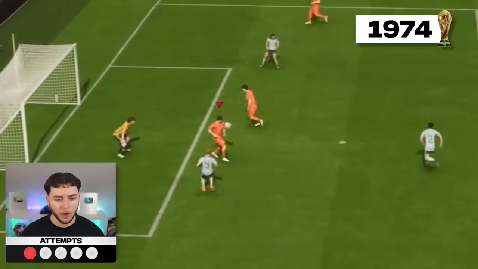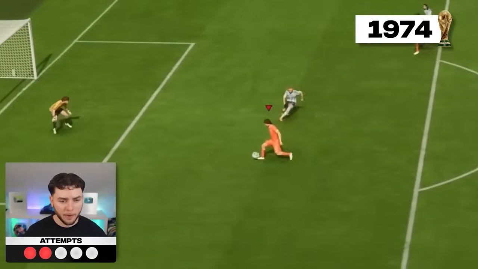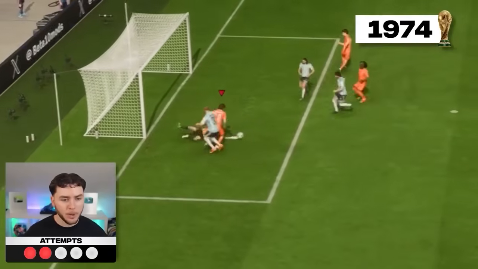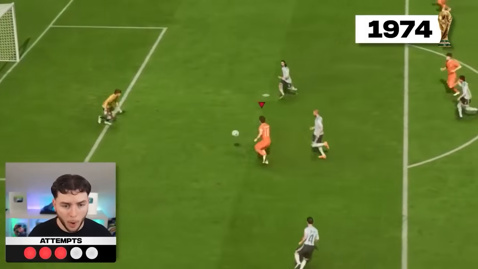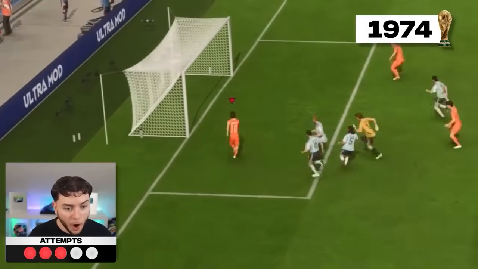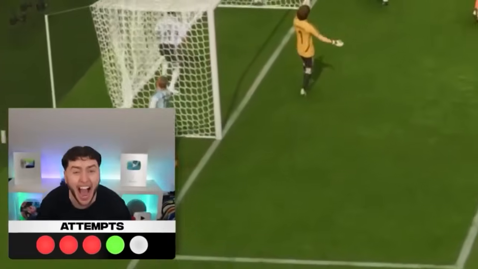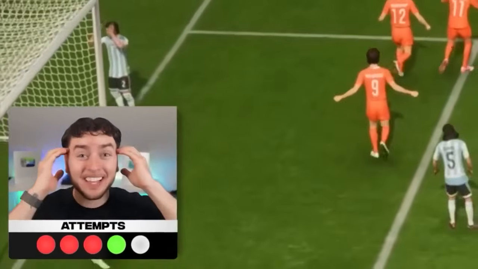And we would face this same problem attempt after attempt. The keeper just wouldn't come out. Bro, the keeper's not coming out until our 4th try. Cruyff. That's it. Let's go. That is amazing.